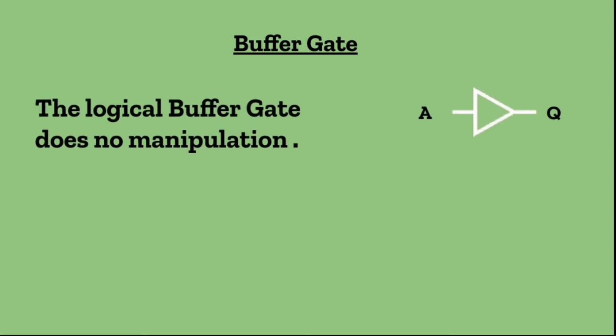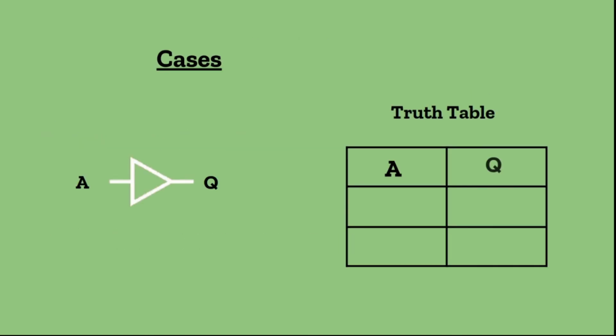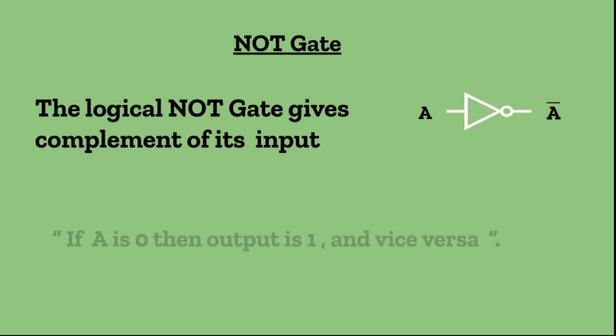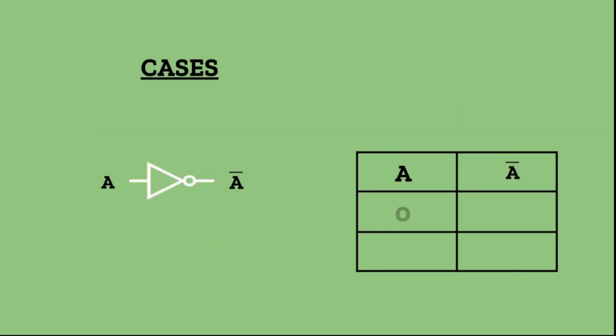The third logical gate is buffer. It does not make any manipulation and it only takes one input and gives out only one output. If we take A equal to 0, then the output will be equal to 0. And if we take A equal to 1, then the output will also be equal to 1. The fourth logical gate is a NOT gate. It is just opposite to buffer. If A is the input, then the output is denoted by A bar. If A equal to 0, then A bar will be opposite of A, which is equal to 1. If A equal to 1, then A bar equal to 0.